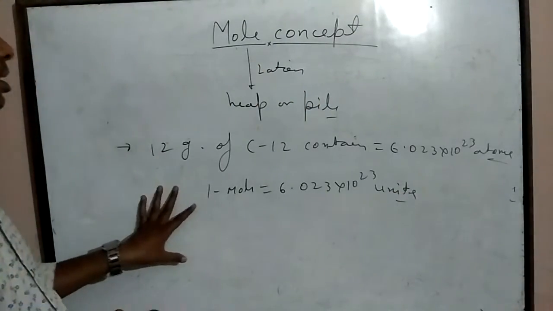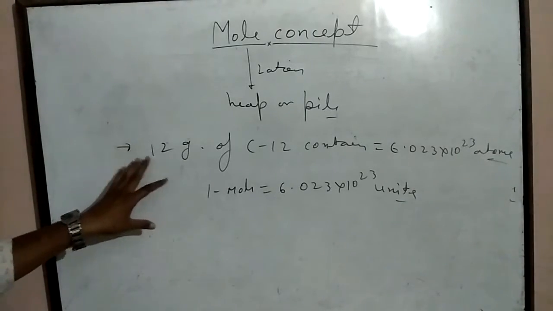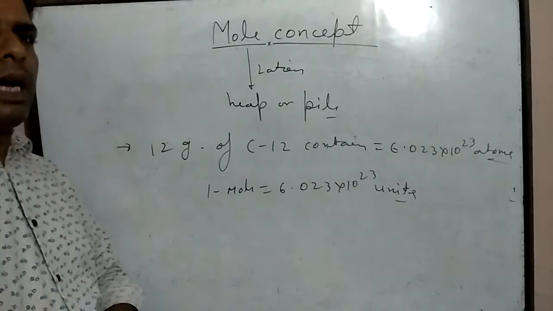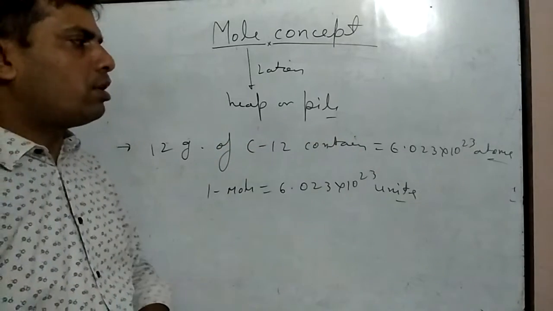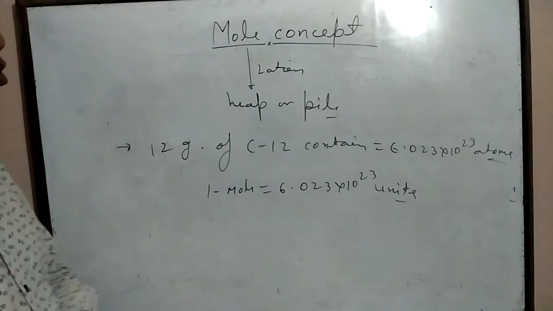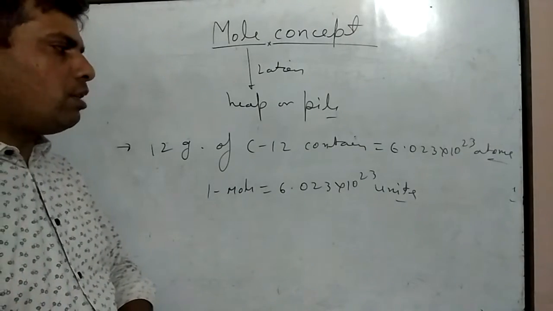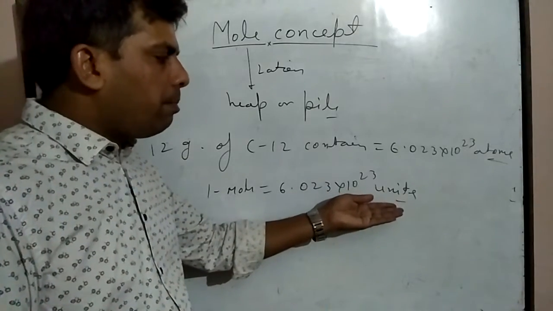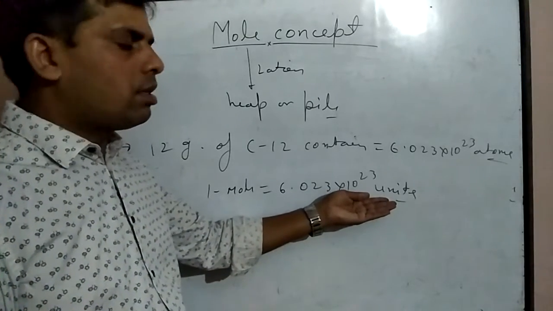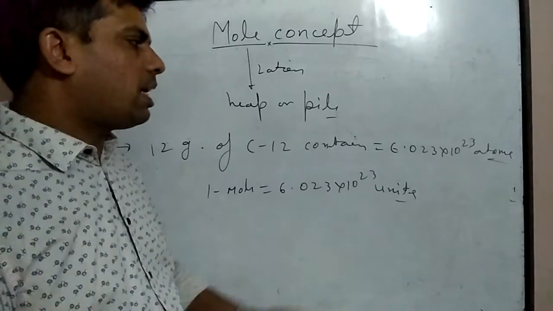because we know that a mole is defined as the number of atoms present in 12 gram of C-12, and it was experimentally found that 12 gram of C-12 contains 6.023 into 10 to the power 23 atoms. Hence 1 mole is equal to 6.023 into 10 to the power 23 units. This unit may be atoms, molecules, ions, electrons, protons, etc.